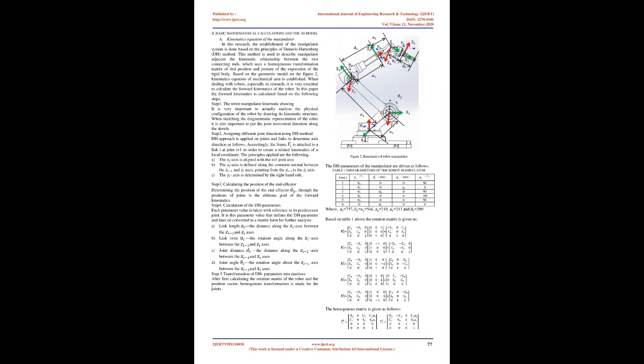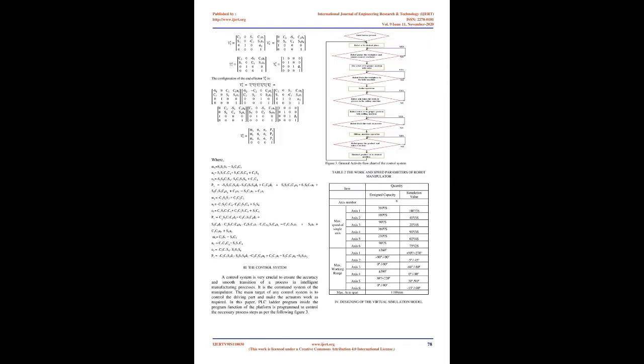2. Basic mathematical calculations and the 3D model. A. Kinematics equation of the manipulator. In this research, the establishment of the manipulator system is done based on the principles of the Denavit-Hartenberg, DH, method. This method is used to describe the kinematic relationship between two adjacent connecting rods, which uses a homogeneous transformation matrix of 4x4 for position and posture of the expression of the rigid body. Based on the geometric model in figure 2, the kinematics equation of the mechanical arm is established.